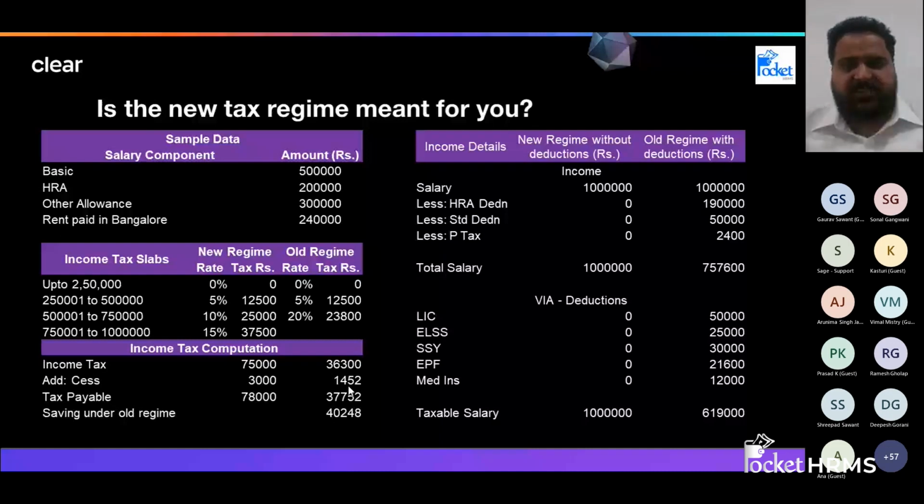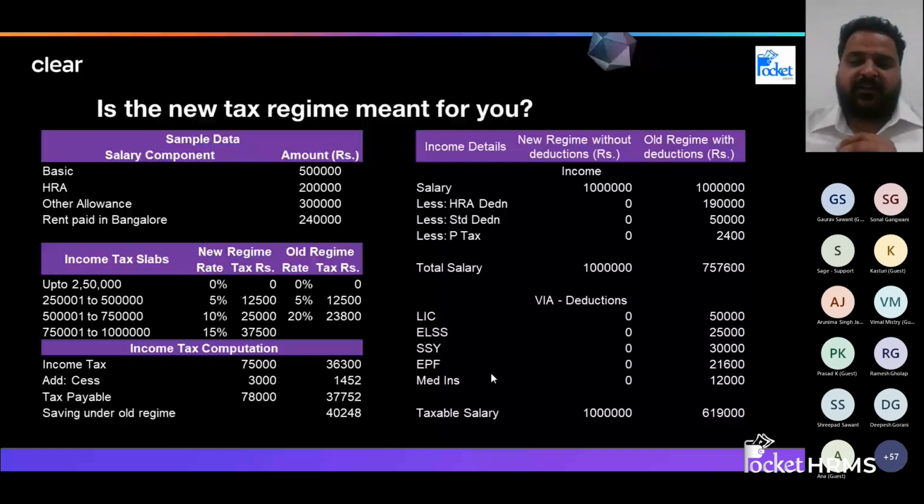If you can see, starting from the sample data, here we have taken a sample of 3-4 components of salary: basic, HRA, other allowances, and rent, what you are paying. Okay, so this rent is not a part of the salary. Now say, for example, if my salary is rupees 10 lakhs in total, as you see on the right side,